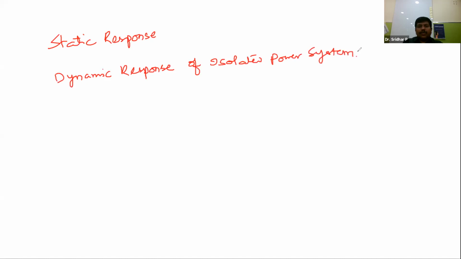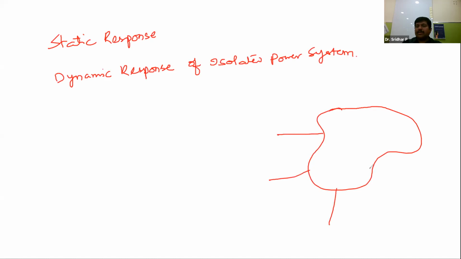First you should remember what we mean by an isolated power system. If you are taking any power system, it may be a combination of different power sources.